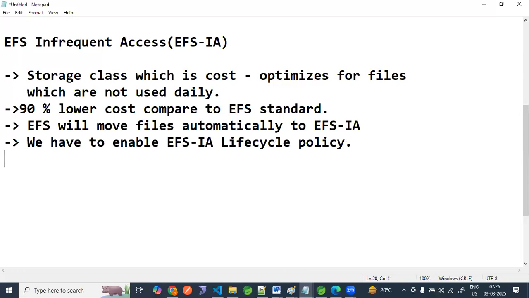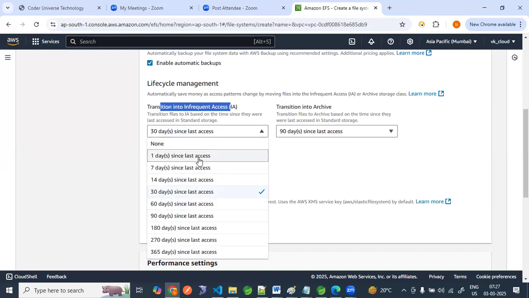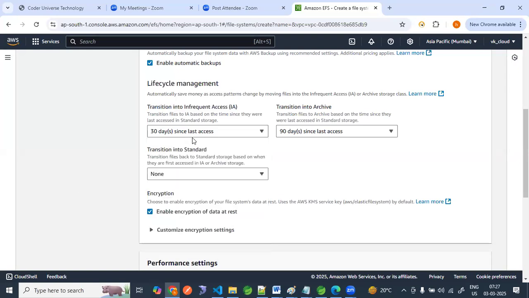Now, what is this lifecycle policy? Try to observe here. This is a storage class. For example, we created some files, some data, and at that time, those files are not used. So what will it do? It will move them to infrequent access. There is an option where you can select any time. For example, if a file is not accessed for 1 day, move from EFS to EFS IA. 7 days, 30 days, right? If any file is not accessed for the last 30 days, it will transition into infrequent access.